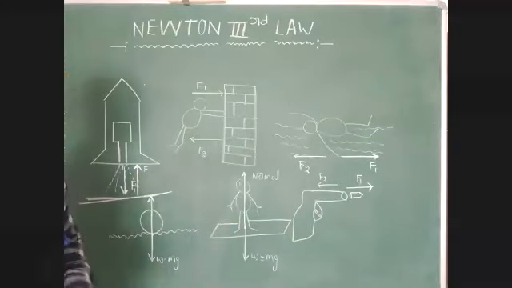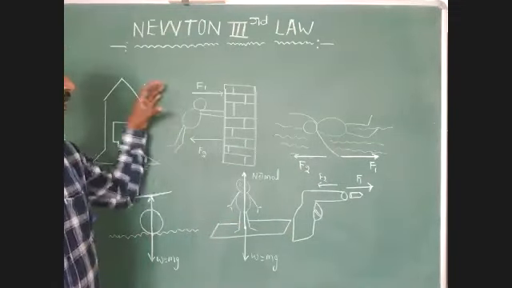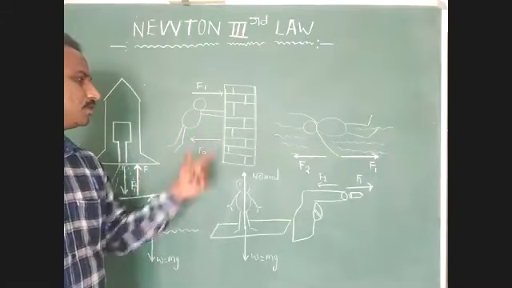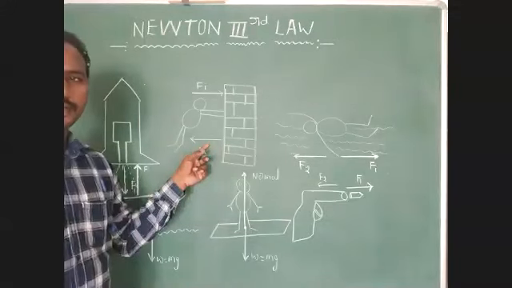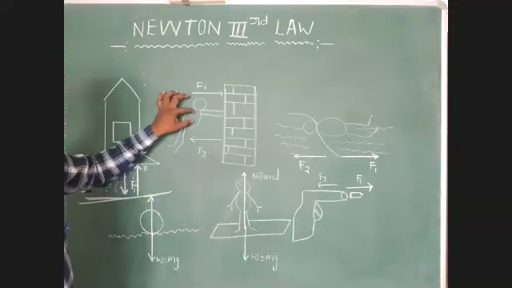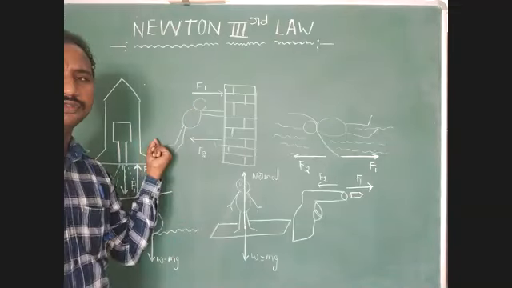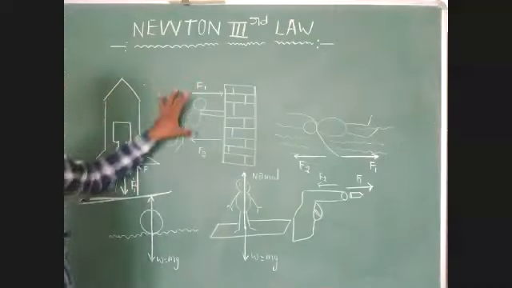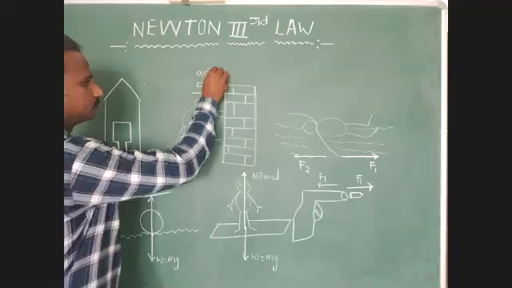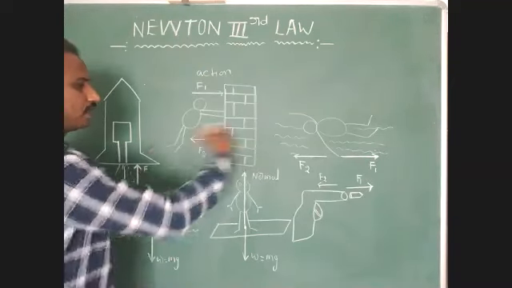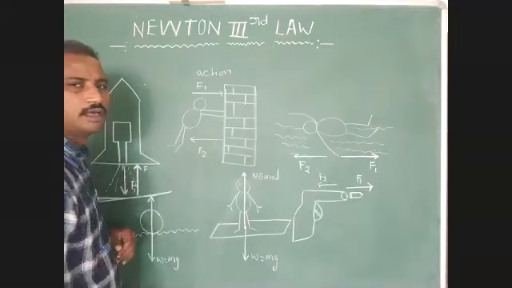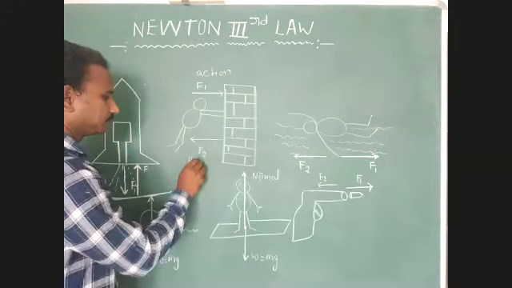In the first condition, we have to identify that he pushes the wall. Then he experiences one external force in the opposite direction. He pushes the wall in the forward direction, then he experiences one external force. Just identify this condition: it is the action. Next, he experiences one external force. This force provided by the wall is the reaction.